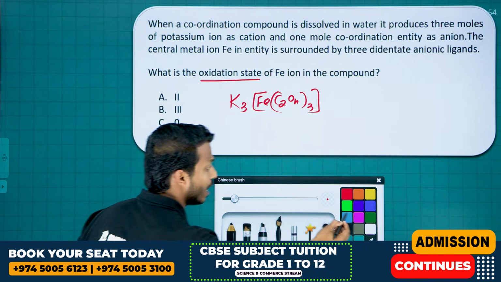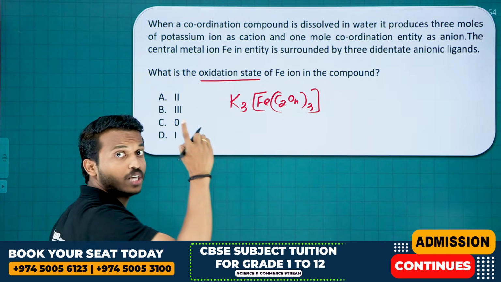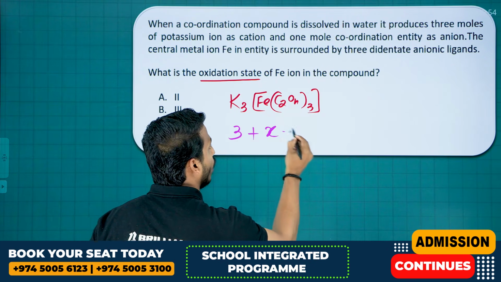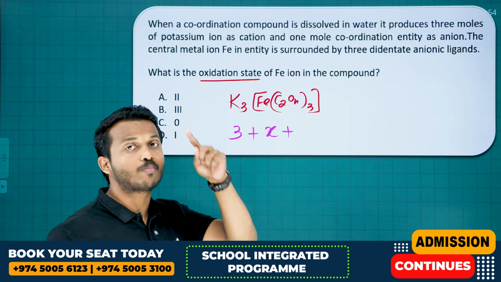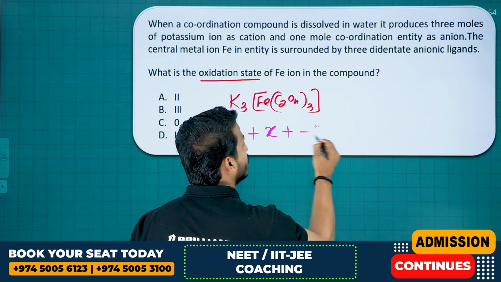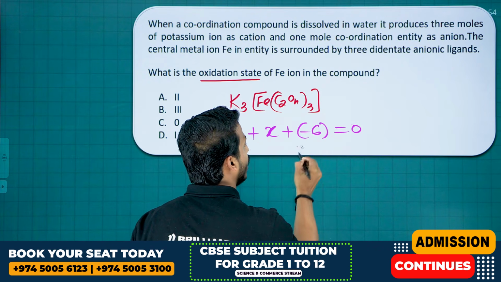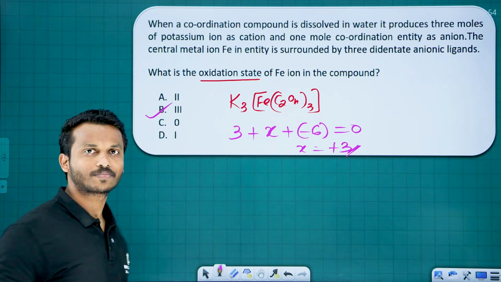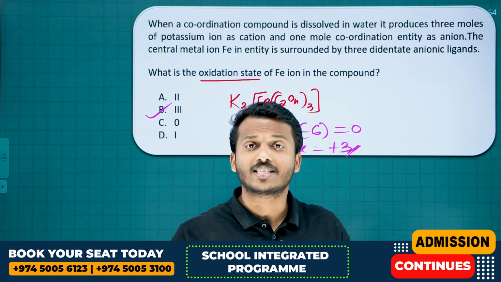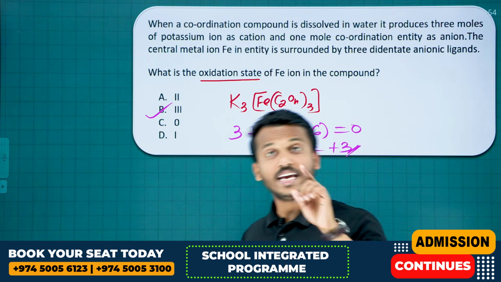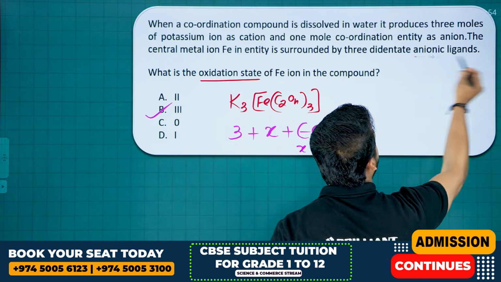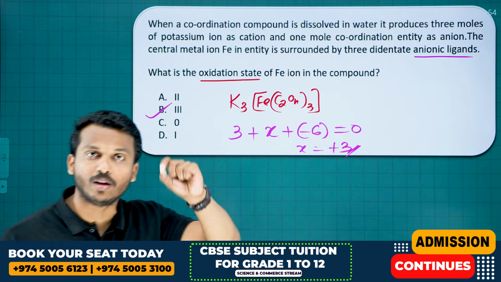Dear all, there are 3 potassium. What is potassium's charge? +1. So 3 potassium gives plus 3. Fe we don't know, so X. And oxalate charge is -2, so 3 oxalate charge is -6. Overall it's neutral. So X is equal to what? +3 is the oxidation state. So why didn't we consider the en ligand? You know, en is a neutral ligand, but they said the ligand should be an anionic ligand, so the charge should be minus.